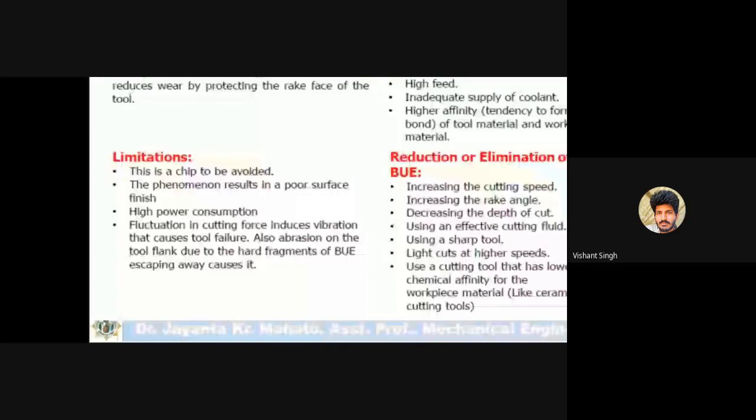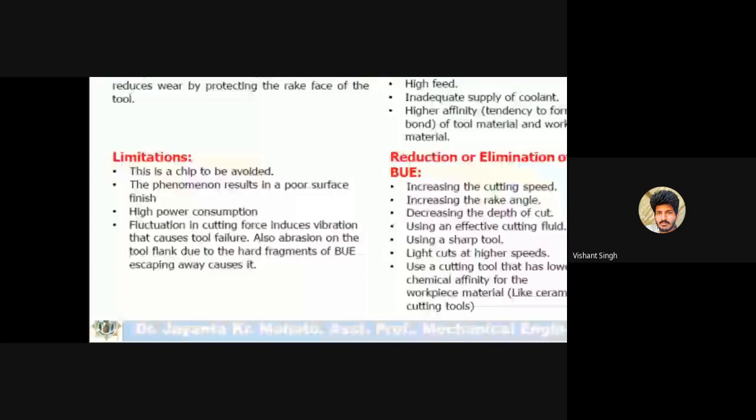In case of continuous formation of built up edge, the chip material will stick to the face of the tool, and when this stuck portion is removed from the tool face, then abrasion type of wear may occur.